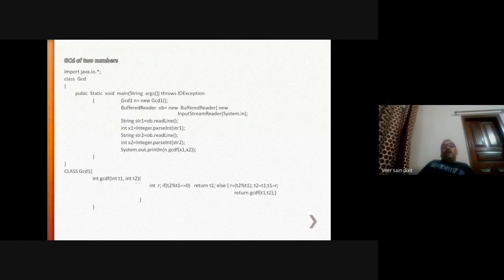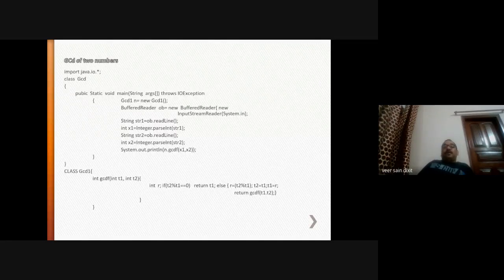Whenever you create any object in Java, a constructor will be called to initialize the values of the variables of the object. In Java, if you are not giving any constructor, an implicit constructor will be called. So here the GCD1 constructor will be called and the value of n will be initialized with that.